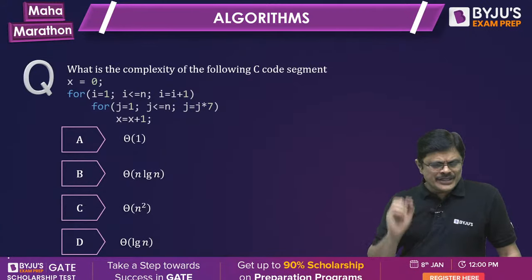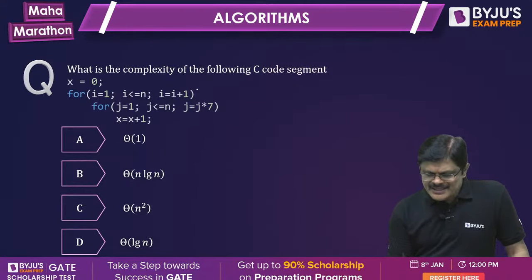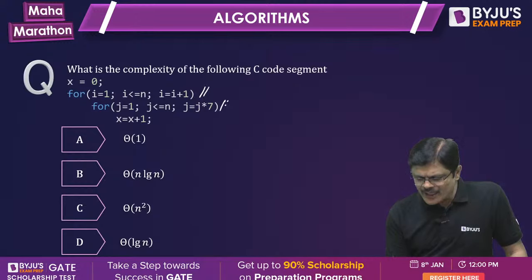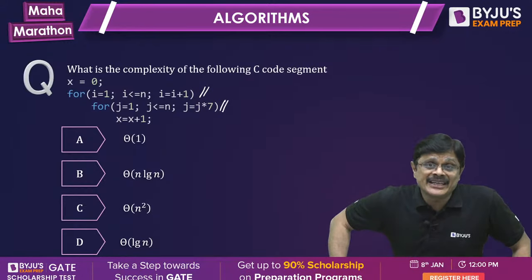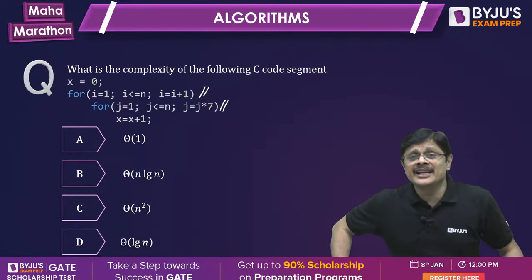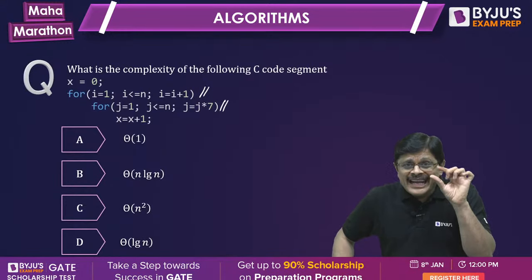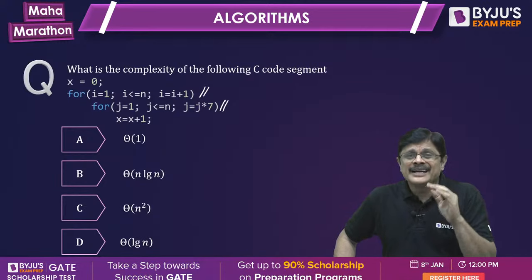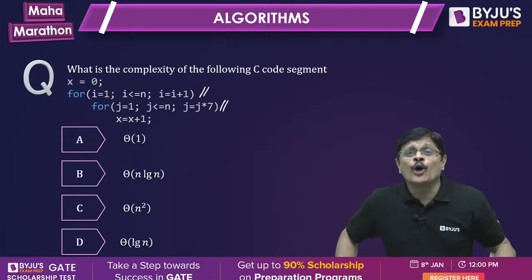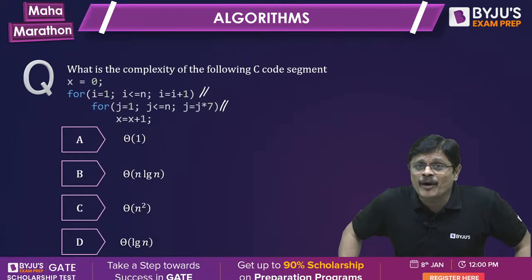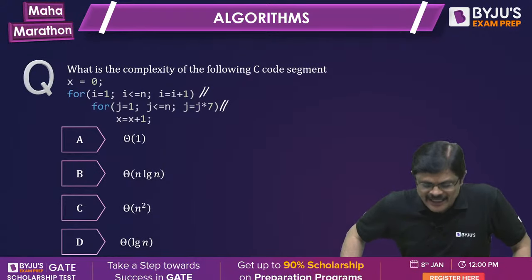So generally we do this, sir. This outer loop and inner loop, they are independent, because the variable of inner loop is not affected by outer variable. So we call this type of loops as independent nested loops. We call it as independent nested loops.